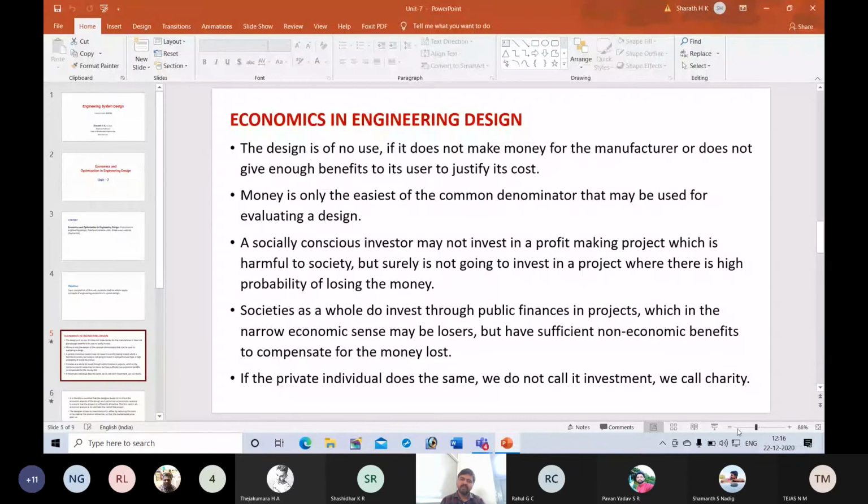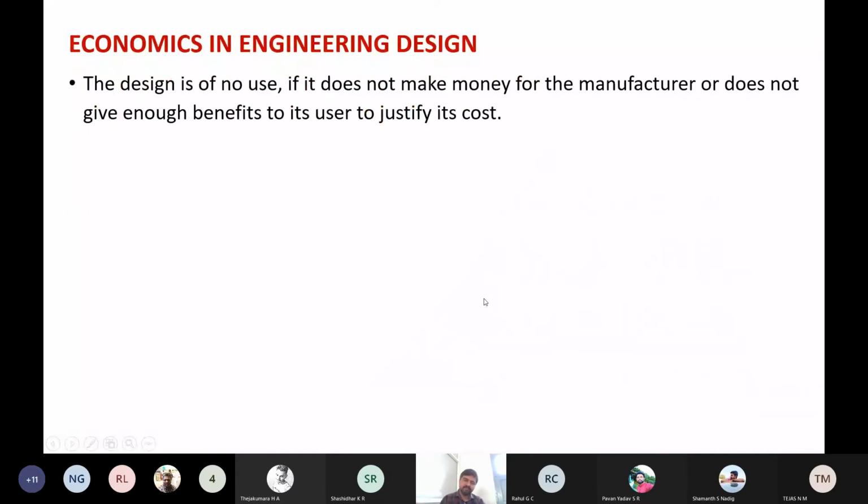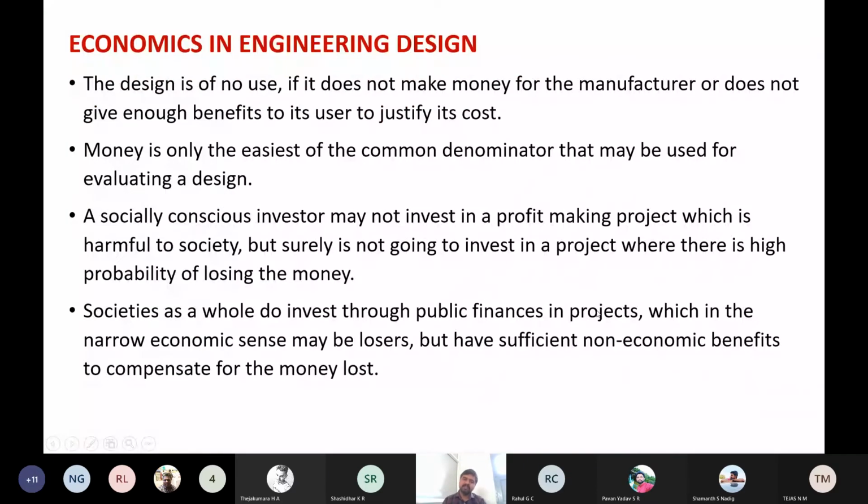Societies as a whole do invest through public finances in projects which in the narrow economic sense may be losses, but have sufficient non-economic benefits, as we discussed. Midday meals will result in addressing the problem of malnutrition, and providing free education will result in having better skilled human resources. Indirectly that will attract investors to start companies in India. So like that, they will have indirect benefits.